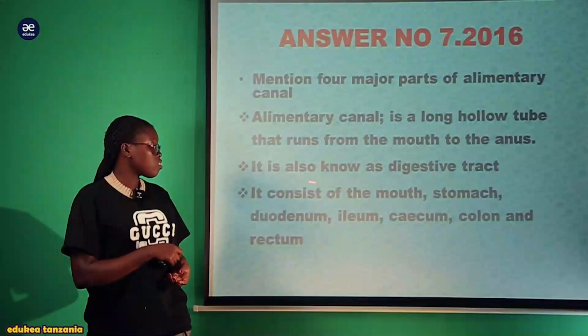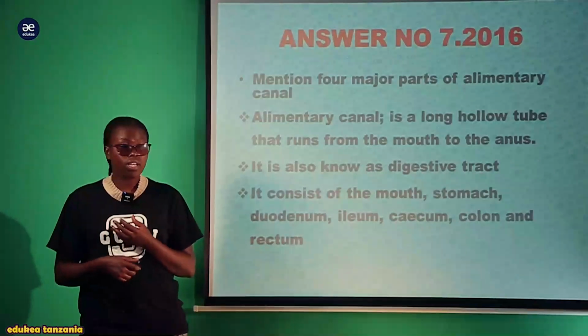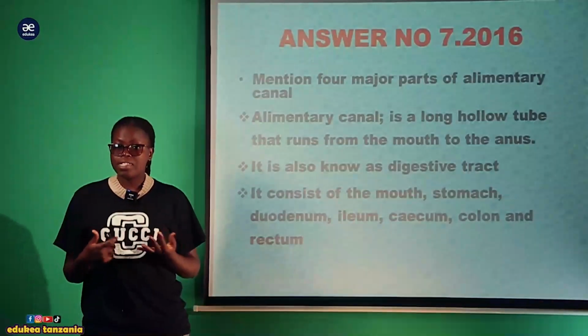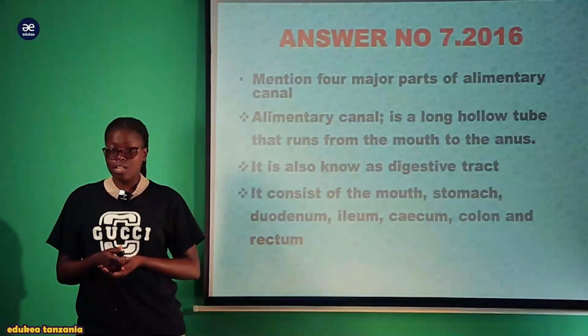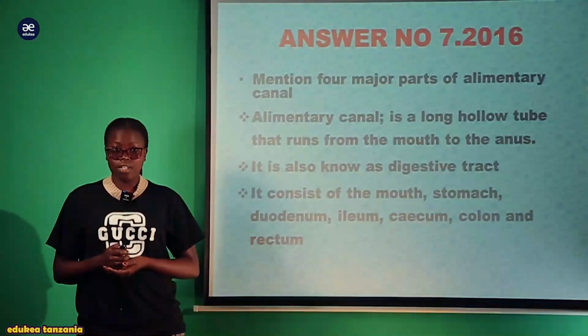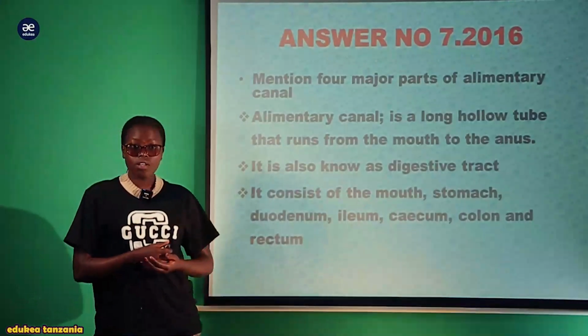So it is also known as the digestive tract. In another term unaweza kuulizwa kuambiwa mention four major parts of the digestive tract. So it's the same. Ukisikia digestive tract pamoja na alimentary canal is the same thing. So now let us answer the question. The question is just mentioning four parts of the alimentary canal. So the first part is the mouth.